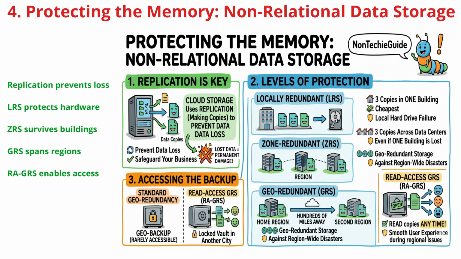For maximum safety, geo-redundant storage, or GRS, sends copies to a completely different region hundreds of miles away to survive massive disasters. Finally, while standard geo backups are like a locked vault, Read Access GRS allows your users to read that backup data at any time, ensuring a smooth experience even during a regional outage.